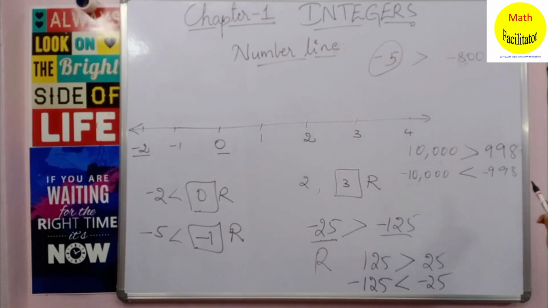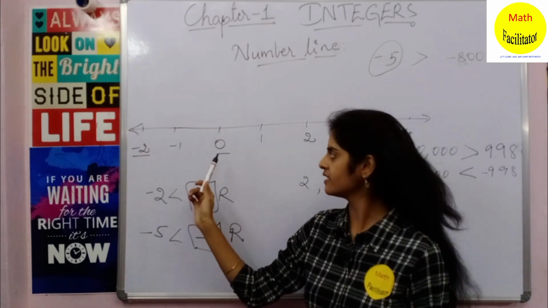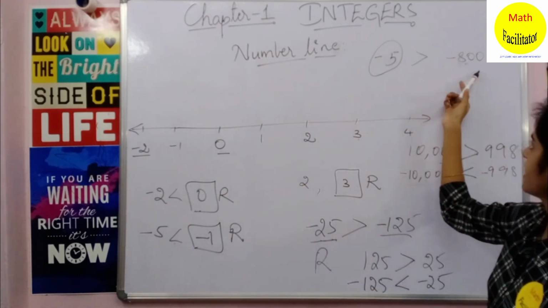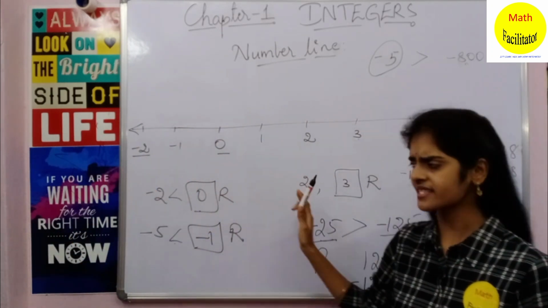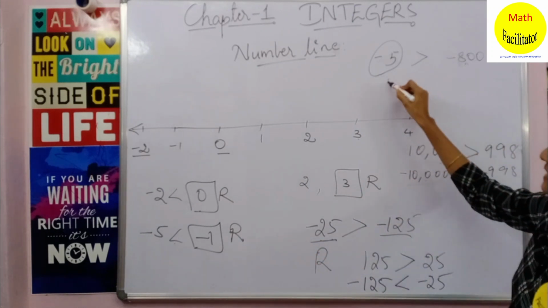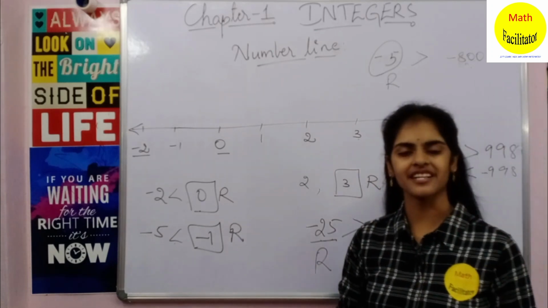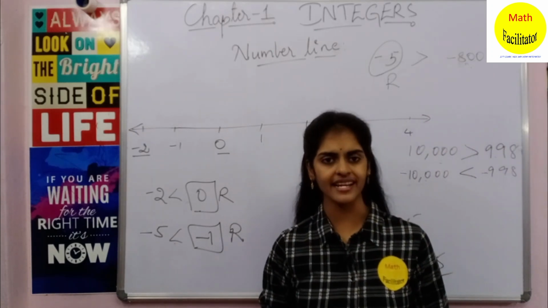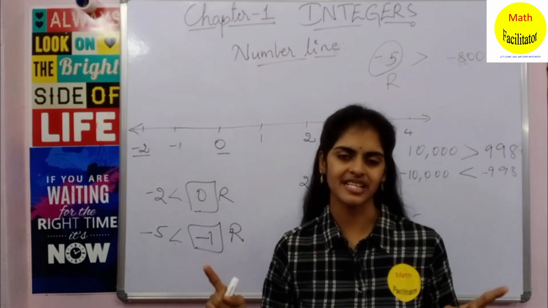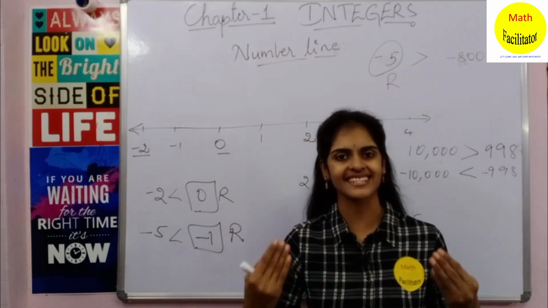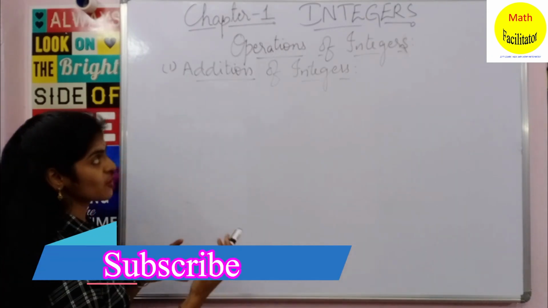So I hope this is clear for you, and if you draw this on the number line, you get minus 5 immediate to the 0, and minus 800 is far away from 0. So you can see that minus 5 is to the right side of minus 800, and so it is greater. So I hope you are clear with how to represent integers on the number line, and also you are now aware of how to compare two given numbers and find out which number is greater than the other number. Now let us move on to the next concept, operations of integers, okay.